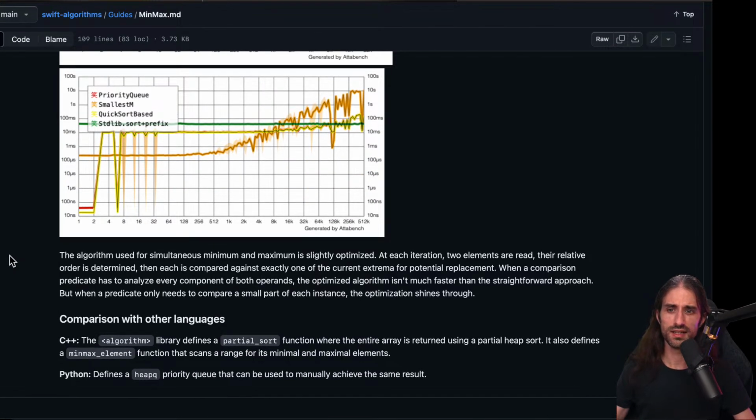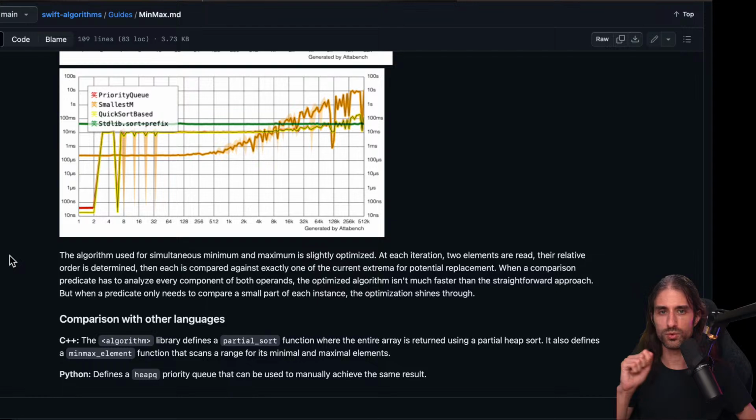And they say here, the algorithm used for simultaneous minimum and maximum is slightly optimized. At each iteration, two elements are read, their relative order is determined, then each is compared against exactly one of the current extrema for potential replacement. Oh, okay.